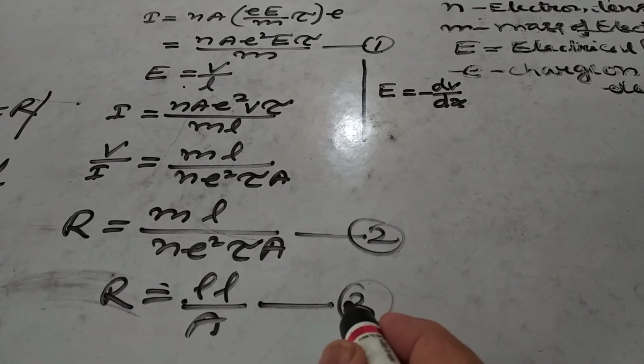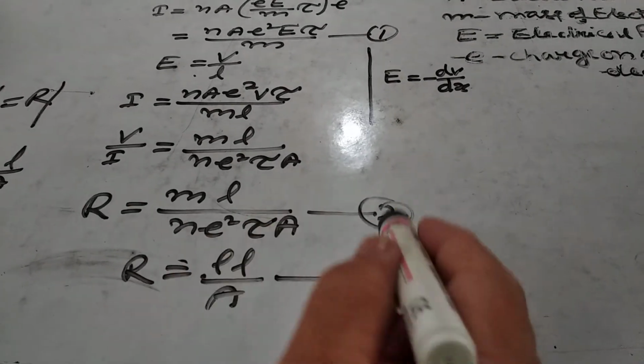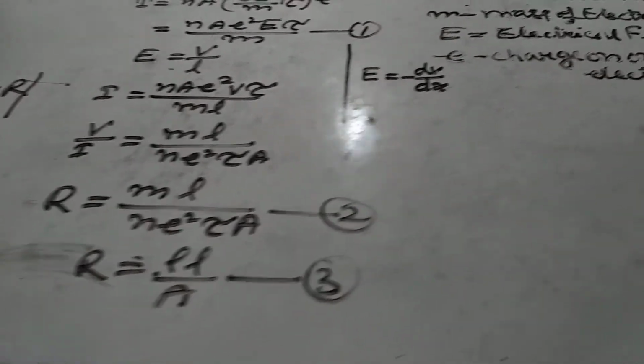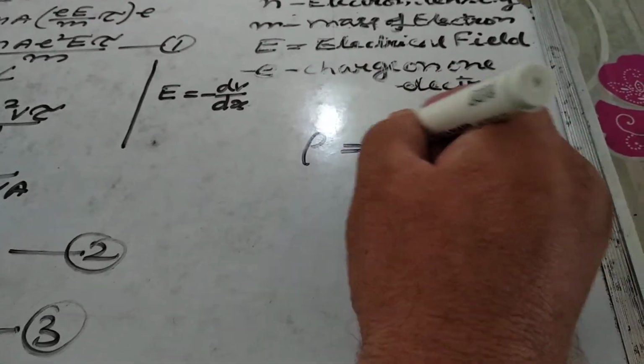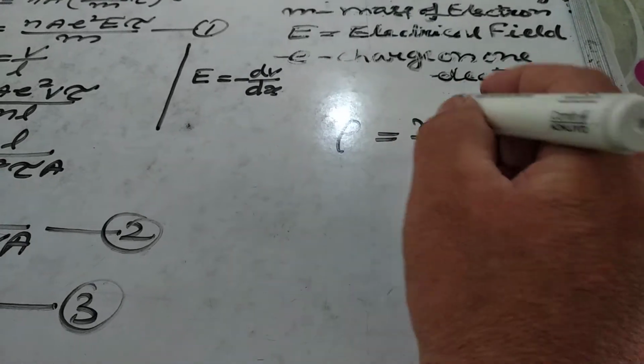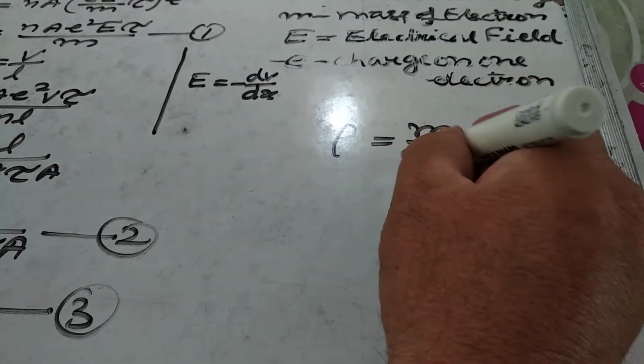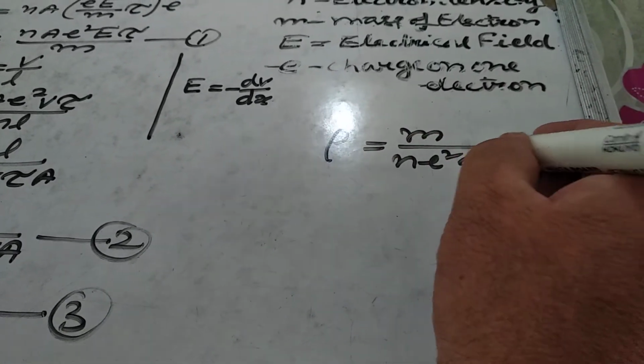On comparing equation number 2 and 3, we get ρ = m/(ne²τ).